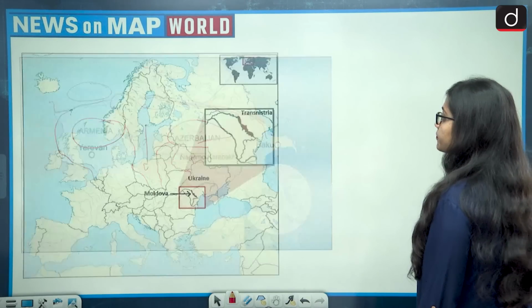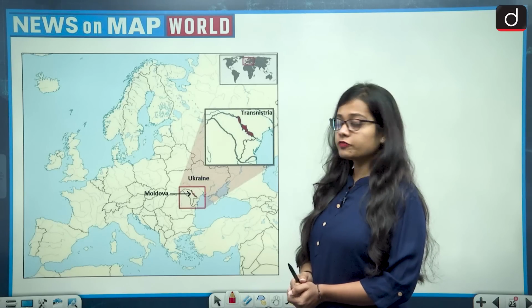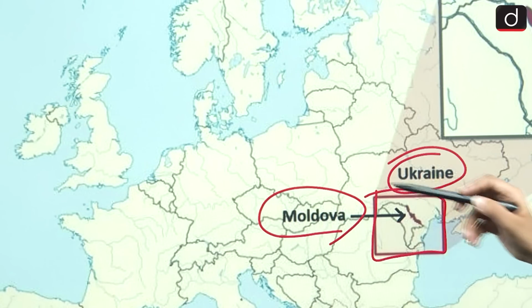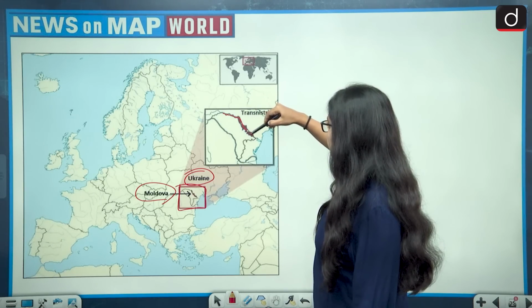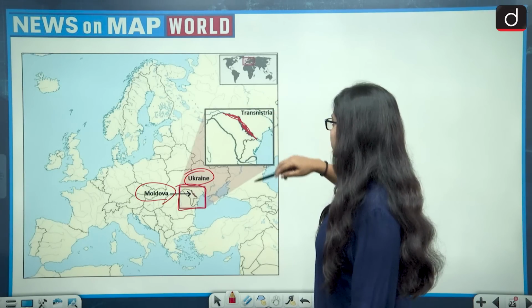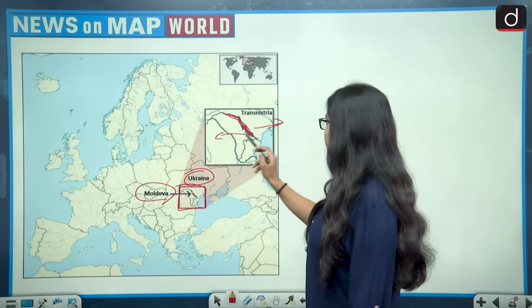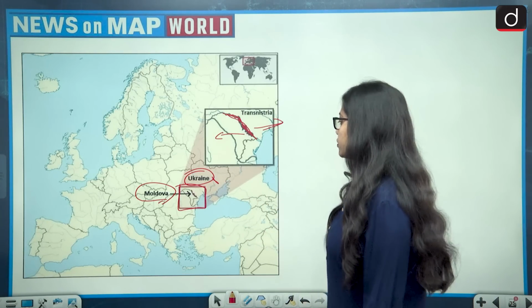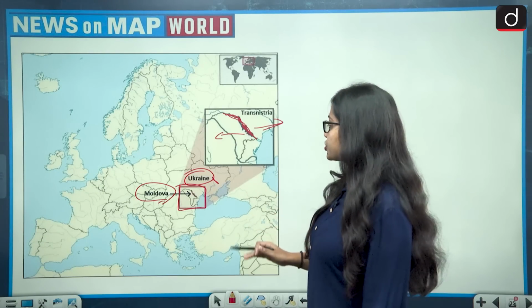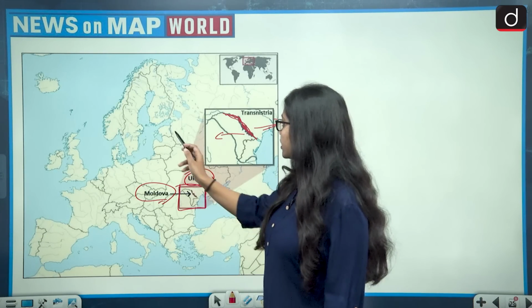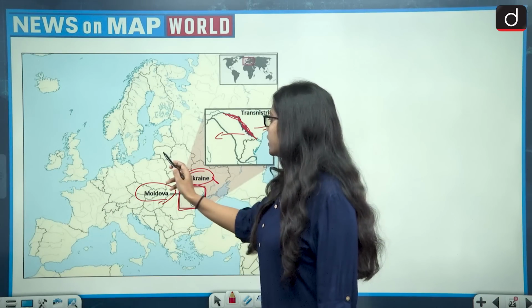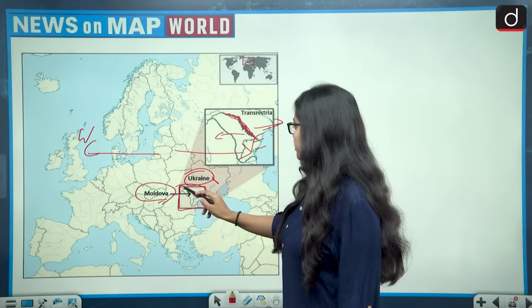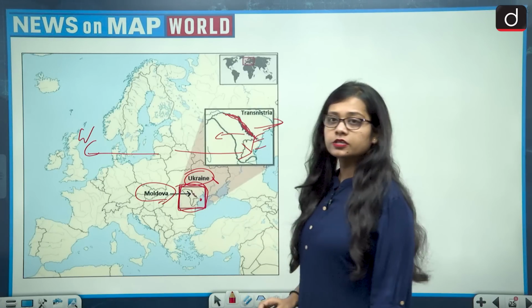So let's see this. Transnistria is a region which lies between Moldova and Ukraine. So it is a disputed site which lies between Moldova and Ukraine. On the western side of it is Moldova, while on the eastern side we have Ukraine. So the presence of Transnistria is in Eastern Europe. This is absolutely correct because this is the location of the whole of Europe. And if we see, this is west, this is east, and Transnistria is lying in Eastern Europe.